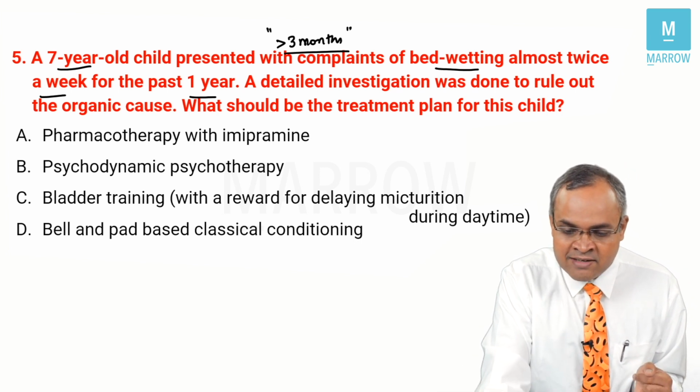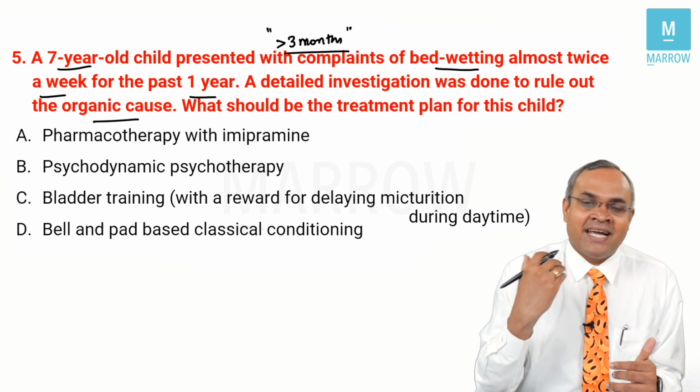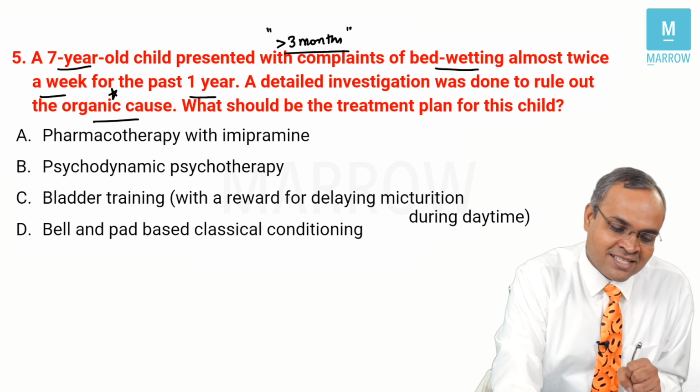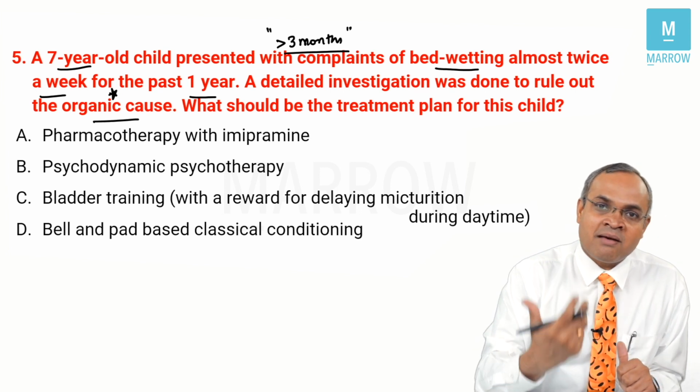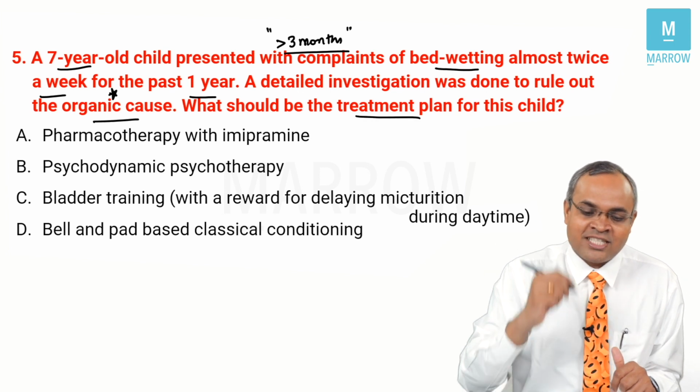A detailed investigation rules out organic causes. This is an important part of any child's investigation for bedwetting problems, right? You want to rule out organic causes, renal issues, anomalies and those things. What should be the treatment plan for this child is the question which has been asked.